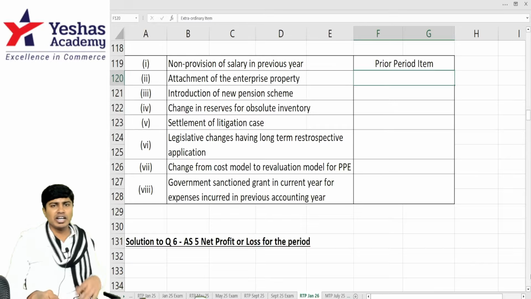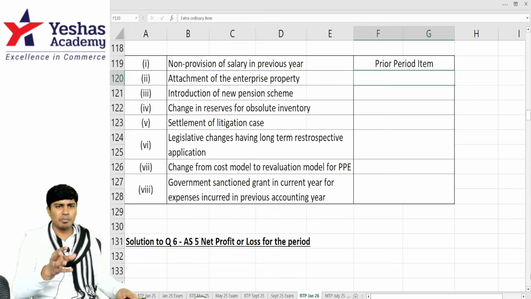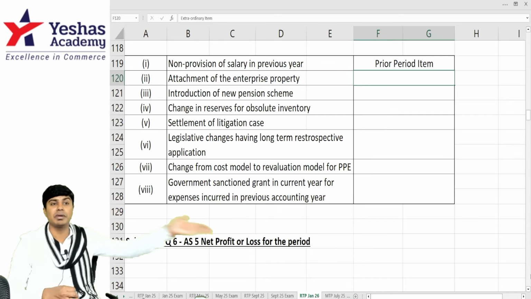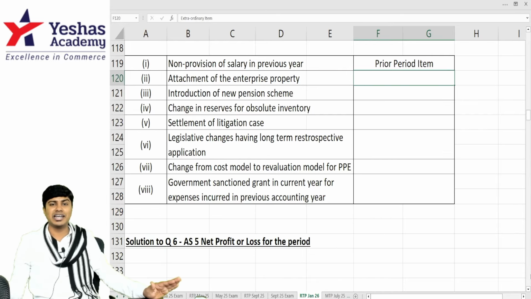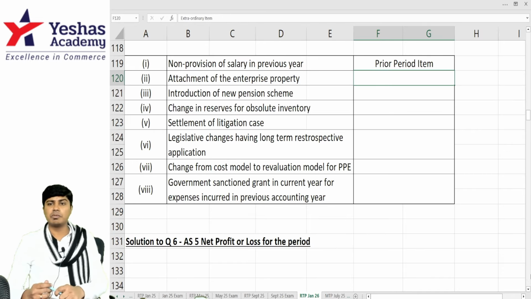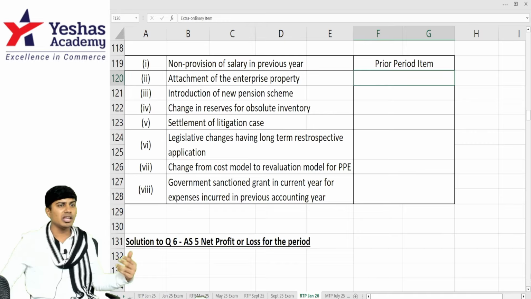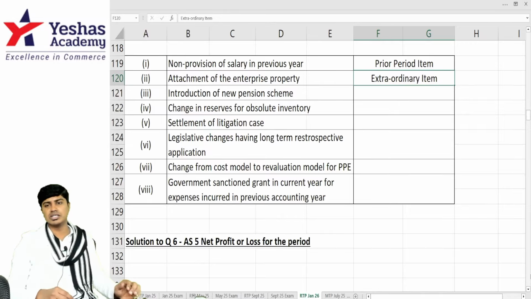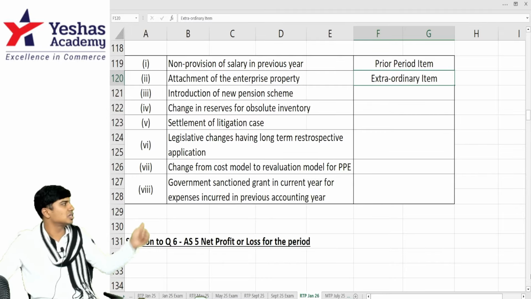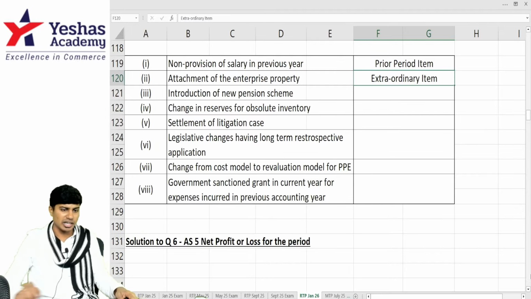Next, attachment of enterprise property. Some part of the property has been attached against a liability. We are not selling that asset to buy another asset. We are selling that asset because we have not paid some liability. I did not pay timely to my debenture holders, they are taking over my stock. Or I did not clear the bank overdraft, they are taking over my investment. So this is not in the ordinary course of business. This is not happening in order to continue the business. This is happening to disrupt the business. So this is an extraordinary item.